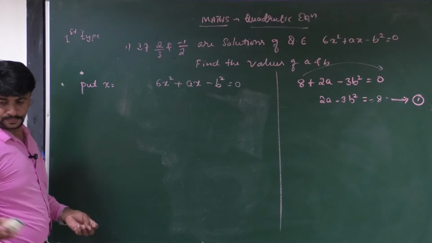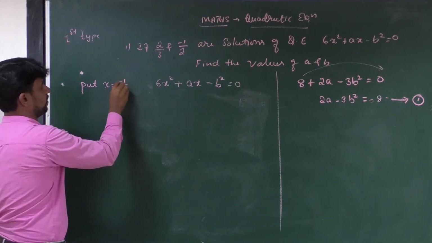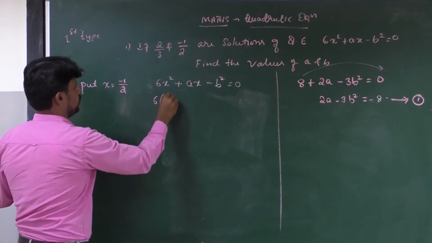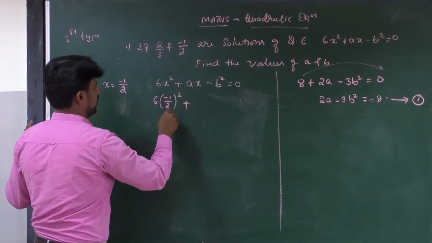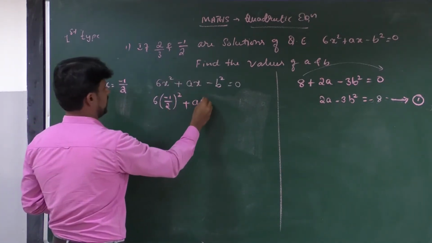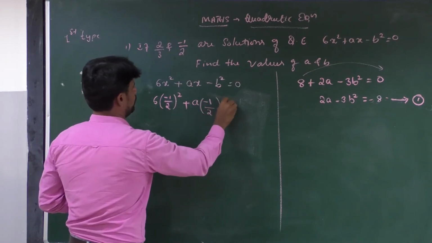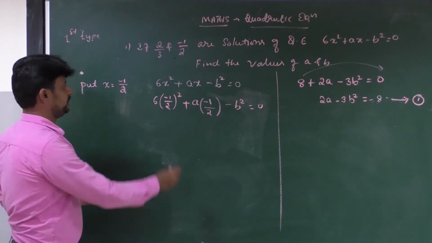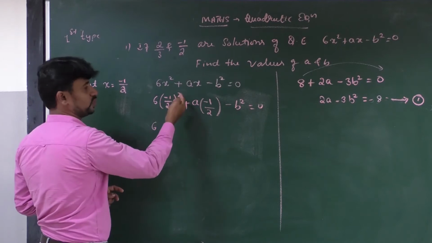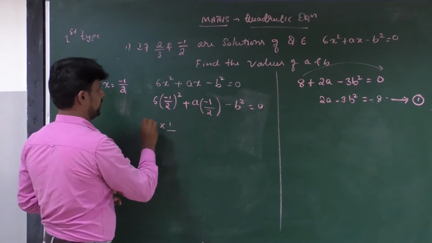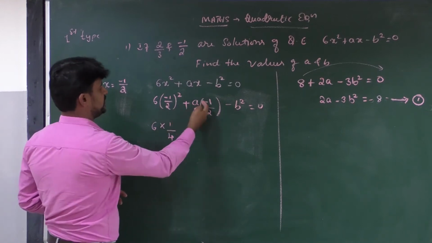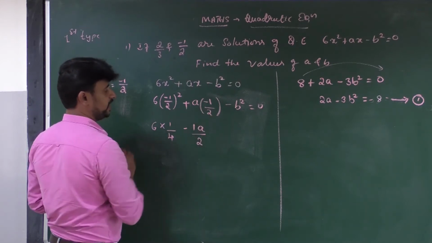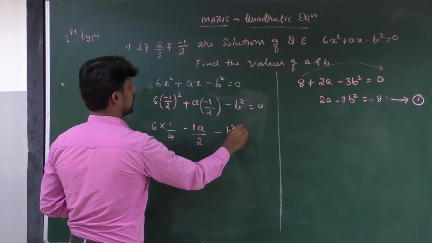Now, what is the value of x? The value of x is equal to minus 1 by 2. Substitute it in the equation. Then it becomes 6 into minus 1 by 2 whole square plus a value, as it is, x value is minus 1 by 2, minus b square is equal to 0. The next step, do the simplification. 6 into minus 1 square becomes plus 1 divided by 2 2s are 4, plus into minus, minus 1 into a, 1a divided by 2 is there, as it is. Then minus b square is there, as it is.